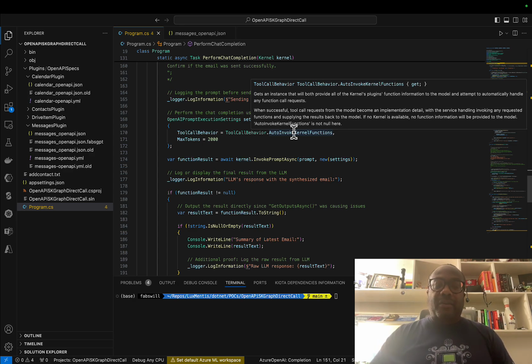So basically, if you have a bunch of plugins inside Semantic Kernel, in the olden days, there were planners and personas. Planners was one of the things that you could launch, and it would determine what functions or plugins it would invoke in order to do work. That's since gone away to some extent in terms of how you call it, but now you can either directly call functions or you can do something called an AutoInvoke. The AutoInvoke will look at the prompt and then decide which one or ones to call.